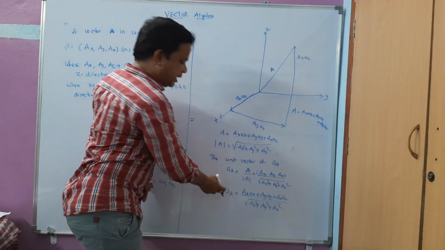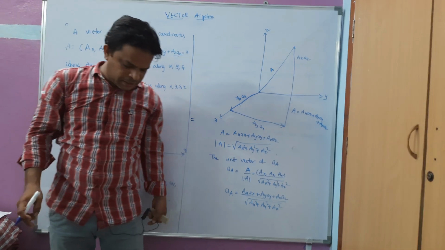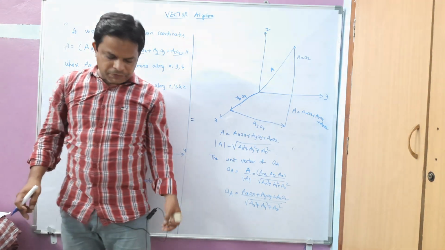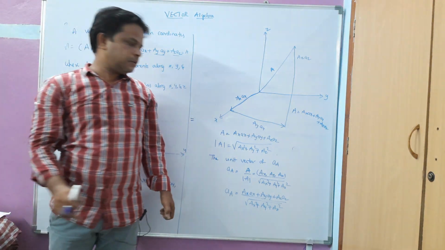Now if I take again the magnitude of this unit vector, it will give me the value 1.